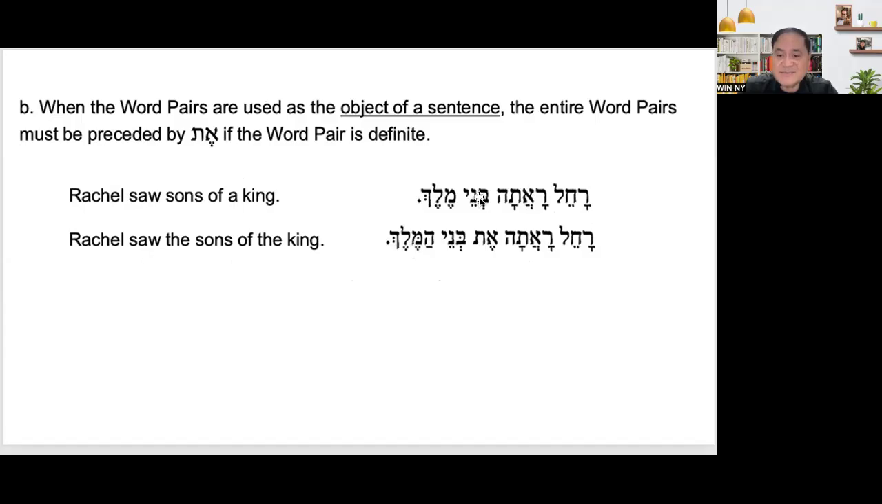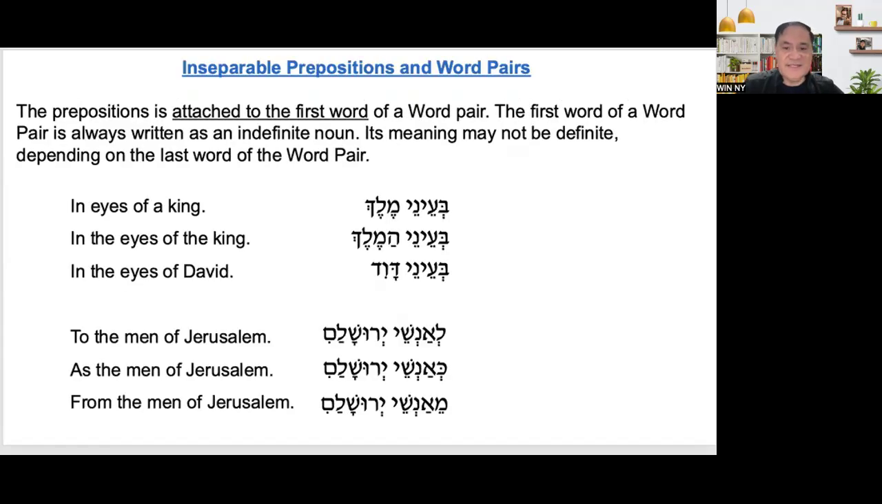Et Binei Hamelech. Before, on the first sentence, we do not have et because it is not definite. It is indefinite. But in here, because it is definite, you have to supply et to represent that this is a direct object. Okay.